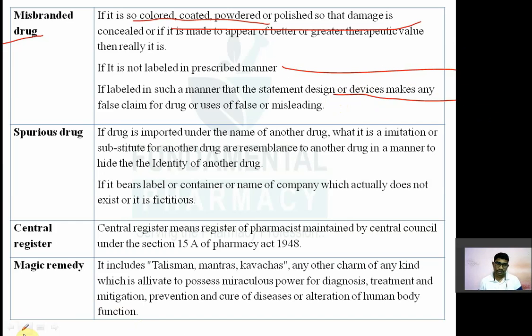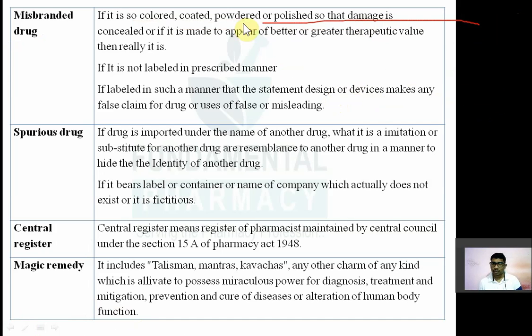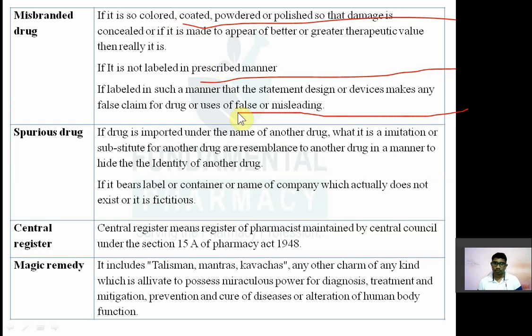How to remember this? Here we took these words: CC plus PP. Colored, coated, powdered, polished, CCPP comes, misbranded drug. Okay, label comes, misbranded. So if the drug is not labeled in the prescribed manner, it is misbranded. Then again, if the drug is labeled in such a manner that statement, design or devices make a false or misleading claim, it is misbranded.